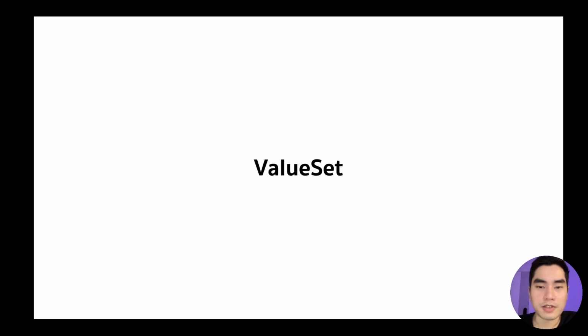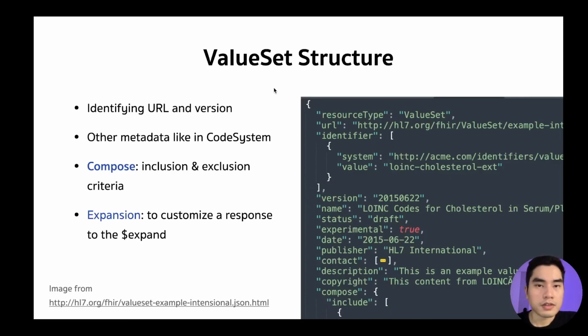The next resource is value set. The structure of value set is quite similar to code system in many ways. It has the identifying URL, the canonical and version, and other metadata. The important one is compose. I think this is the most important.